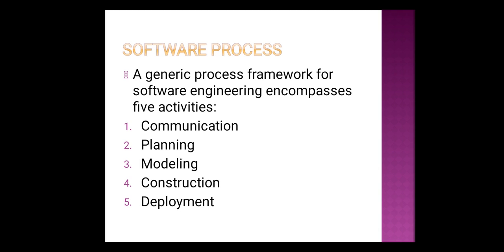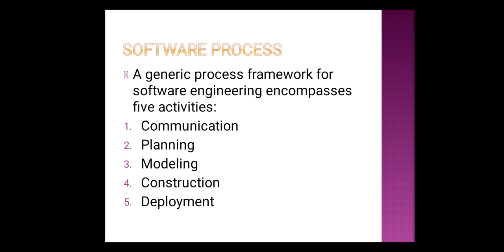Other than these activities, we have certain umbrella activities. We have 8 umbrella activities which complement or help these generic framework activities. These umbrella activities are applied throughout the software project and help the software team manage and control progress, quality, change, and risk. Now, what are those umbrella activities?